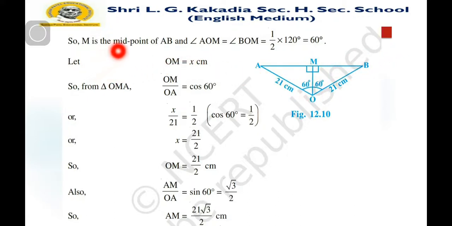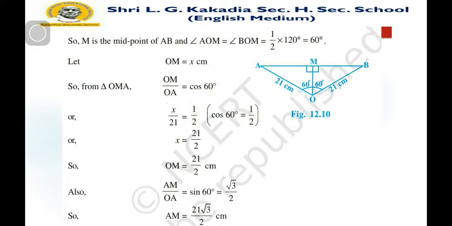So M is the midpoint of AB, and angle AOM and angle BOM are each half of 120 degrees, by congruent triangles, that is 60 degrees. So here let OM be equal to x centimeter.